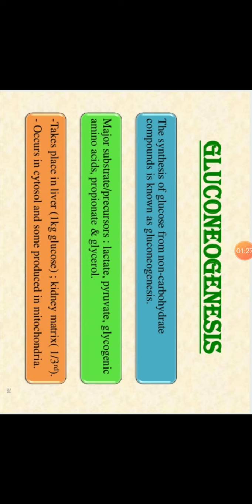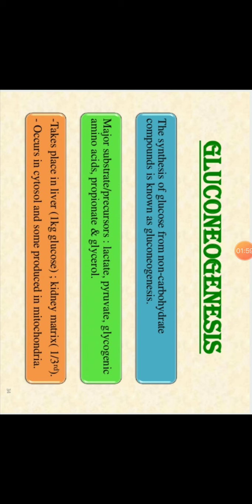Glycolysis occurs in the cytoplasm only, and gluconeogenesis also occurs in the cytoplasm, but in a very low concentration; sometimes some products are produced in the mitochondria, but basically it occurs in the cytoplasm. In which type of cells does it take place? It takes place mostly in the liver and the kidney matrices.